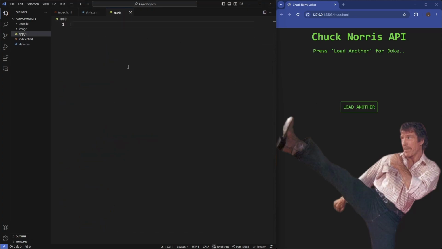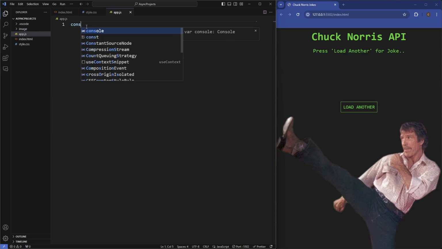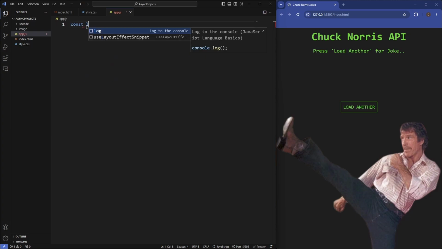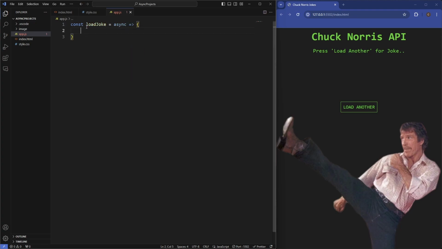So we'll go in the app.js. We'll just create a variable, say loadJoke. It's going to equal an async function, which is going to be an arrow function. We need to make it a function, and then we'll use the try catch.